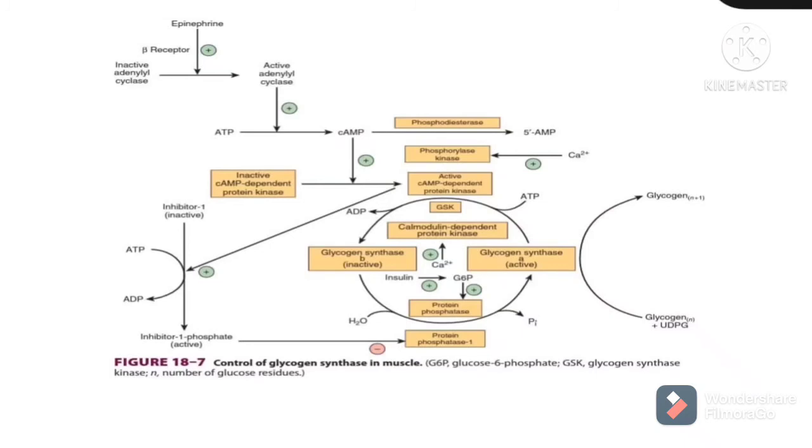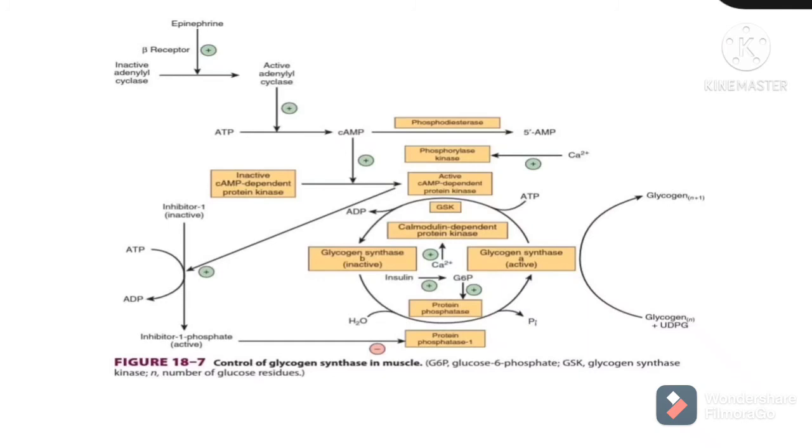So let's just look at this slide from two perspectives. First perspective, insulin. What does insulin do? It activates the glycogen synthase by dephosphorylating it through protein phosphatase. And the second one, it activates the phosphodiesterase, and this phosphodiesterase will convert cyclic AMP into 5' AMP. From the perspective of epinephrine, epinephrine increases the adenylyl cyclase activity. Increase in adenylyl cyclase activity will result in increased cyclic AMP.